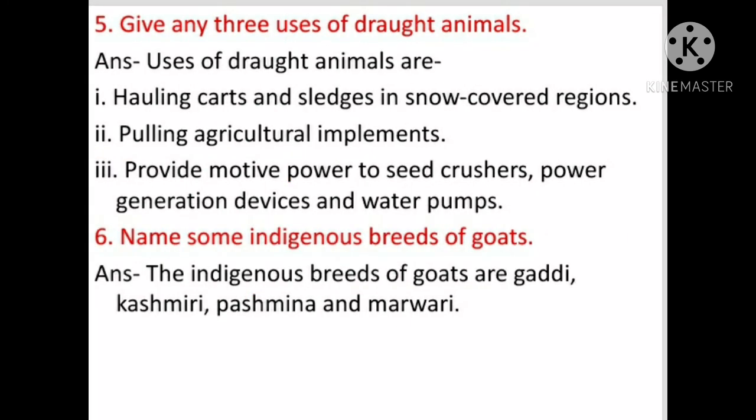Number 5. Give any 3 uses of draught animals. Answer is, uses of draught animals are: 1. Hauling carts and sledges in snow-covered regions. Number 2. Pulling agricultural implements. 3. Provide motive power to seed crusher, power generation devices, and water pumps.